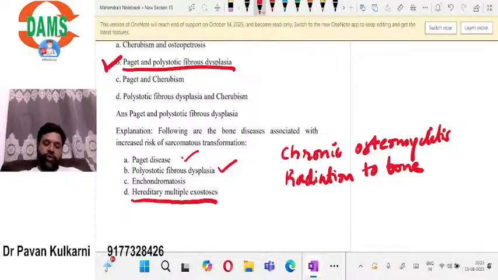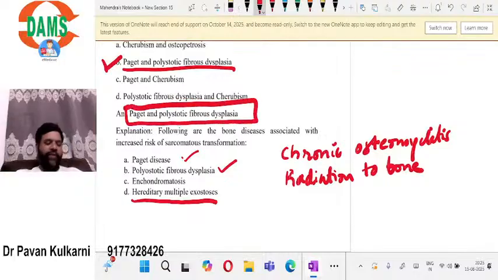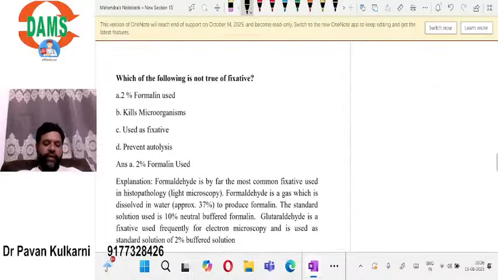Multiple exostosis. We know that particularly in the maxilla, buccal surface, you are going to see multiple bony projections. That is nothing but exostosis. So hereditary multiple exostosis can be seen, which is also a risk factor or a predisposing factor for osteosarcoma. The points you have to remember are that particularly these two are the most important ones. Paget disease and polyostotic fibrous dysplasia are the two very important ones which are considered to be the predisposing factors for osteosarcoma.